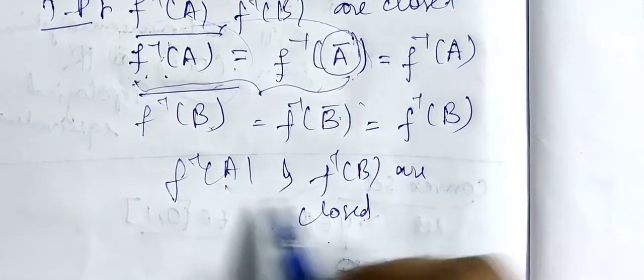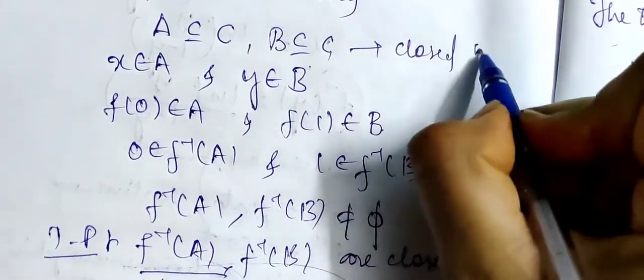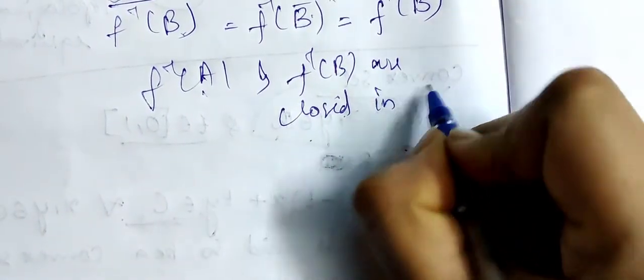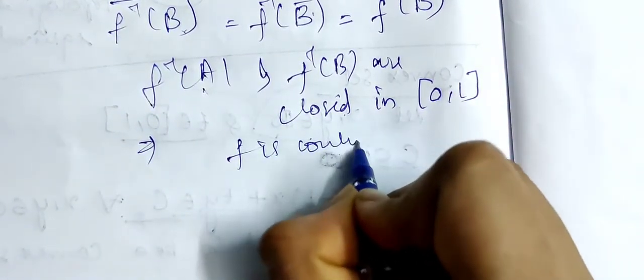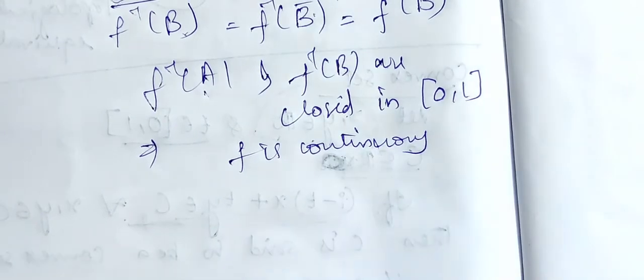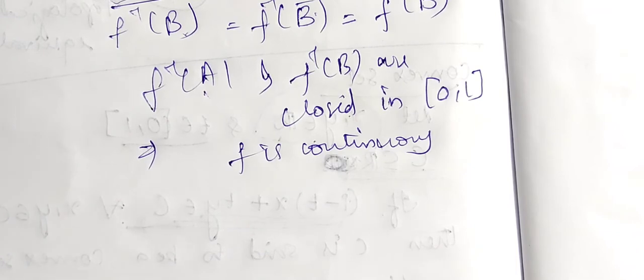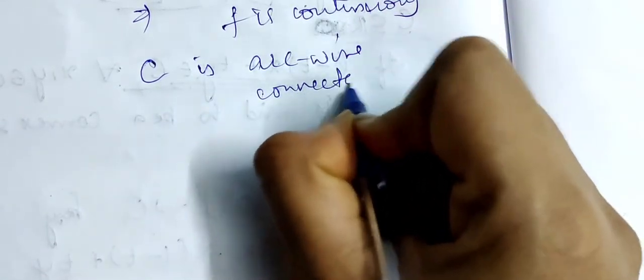That is, whenever A and B are closed in C, we have f inverse of A and f inverse of B closed in [0,1]. This implies f is continuous. That is, we have obtained an arc f from [0,1] to C for each pair of elements x and y belonging to C. Hence, the convex set C is arcwise connected.